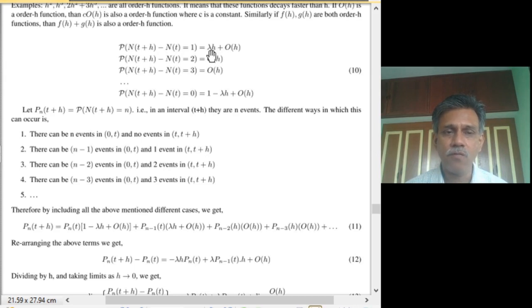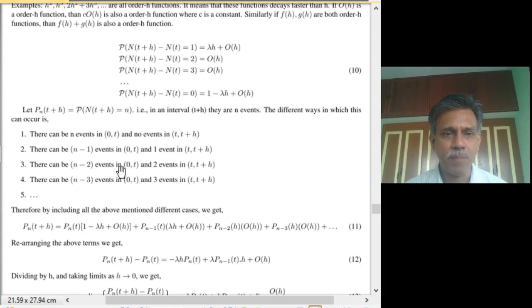So this event is Pn of t, and then no event in t to t plus h, that is what would be 1 minus lambda h plus order h. So this first one is a multiplication of Pn of t and this 1 minus lambda h plus order h. And the next one is n minus 1 events in 0 to t, again using the same convention, it is Pn minus 1 of t, and one event in t to t plus h is lambda h plus order h.